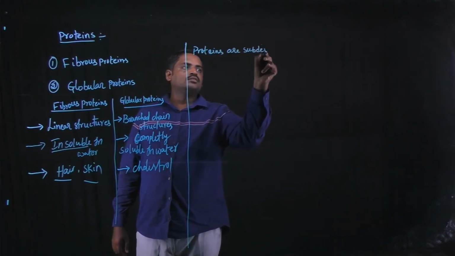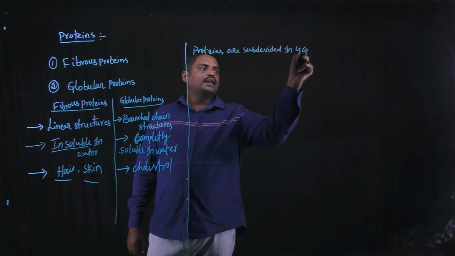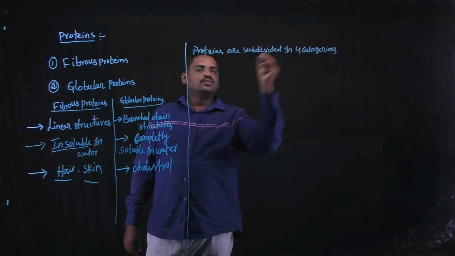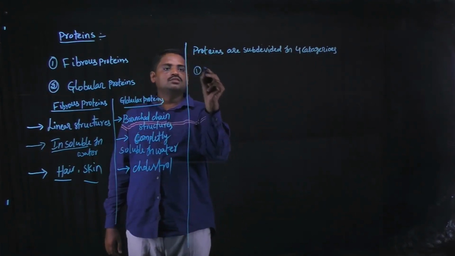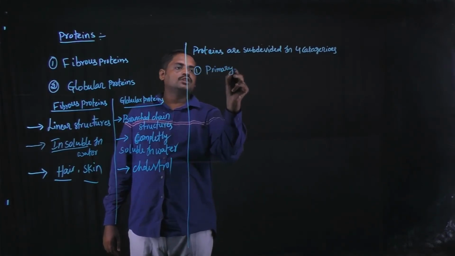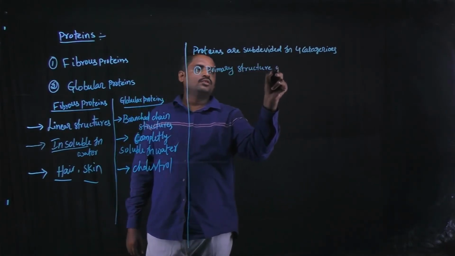First one, the primary structure of proteins.